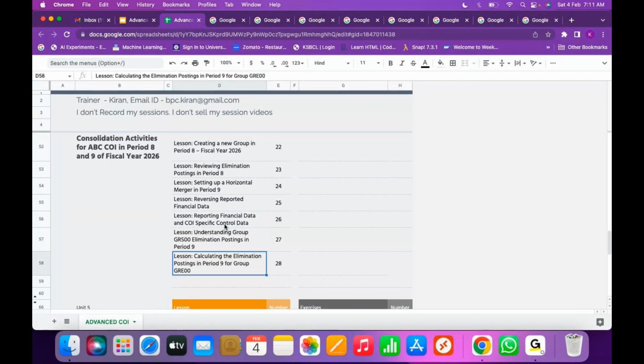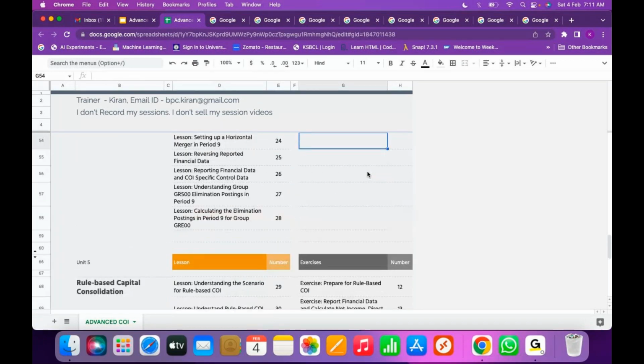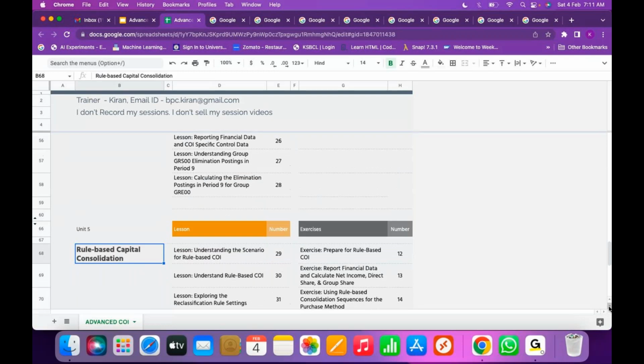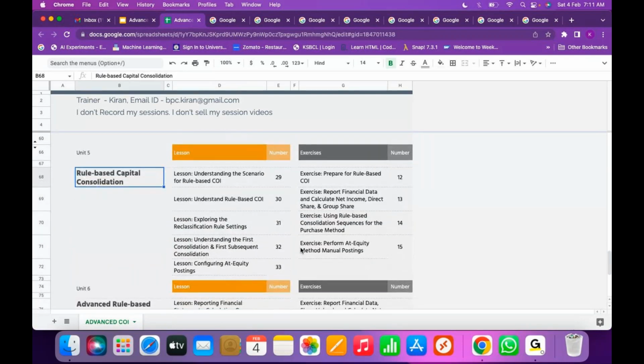Then with this we complete the activity based approach. Then we'll start the rule based approach. In the rule based approach, we know how to perform first consolidation and subsequent consolidation. But in the rule based approach, the system cannot be configured for minorities in goodwill.